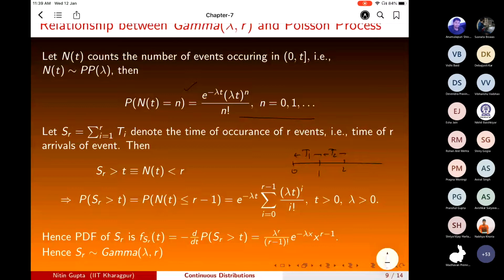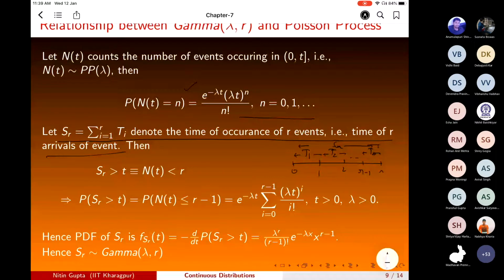So therefore S_R is the time of occurrence of R events. That is the time of R arrivals. So S_R is this.